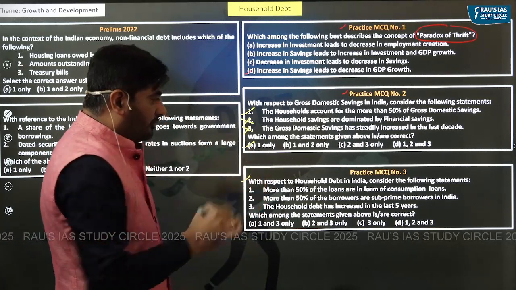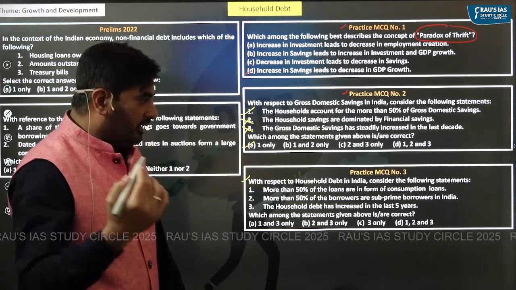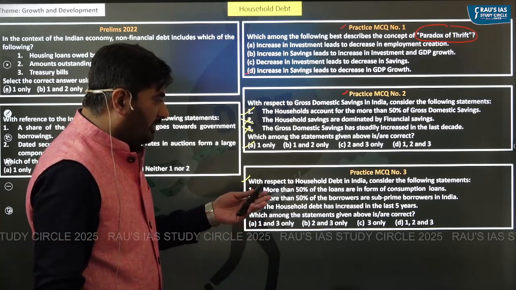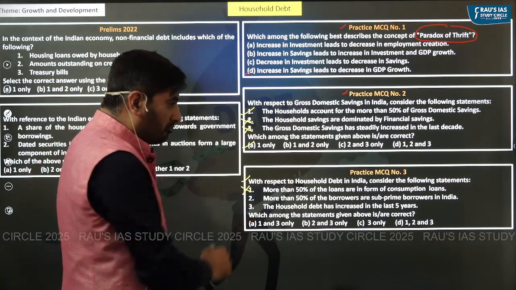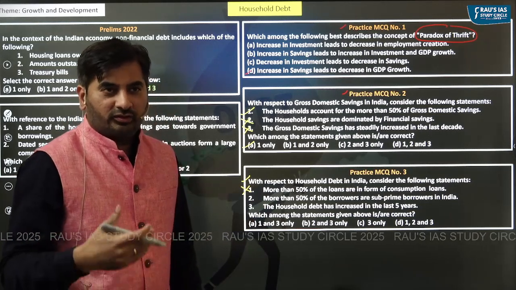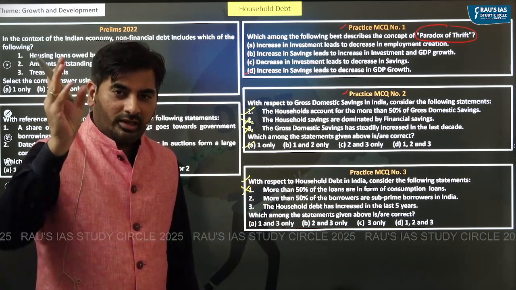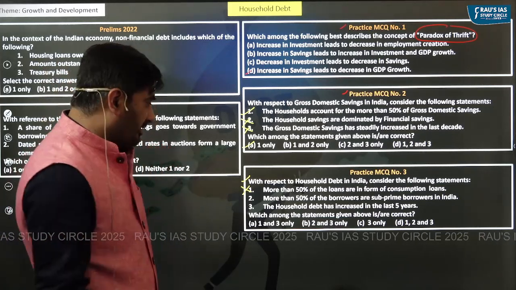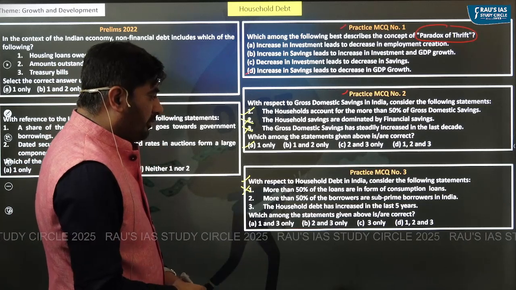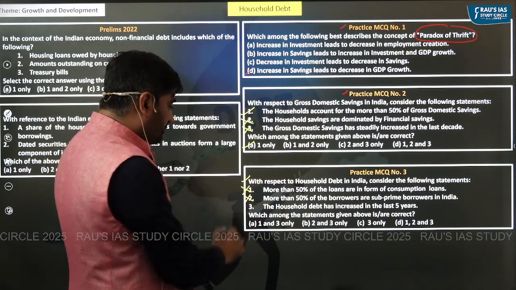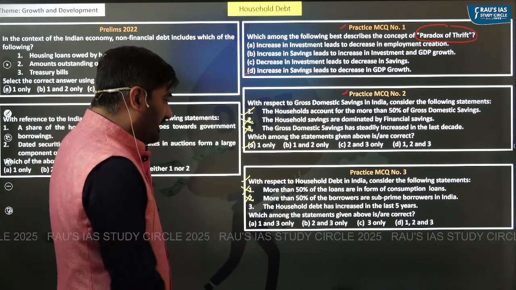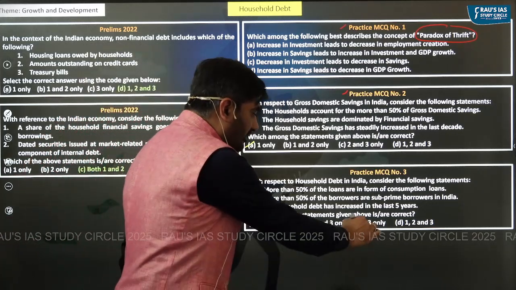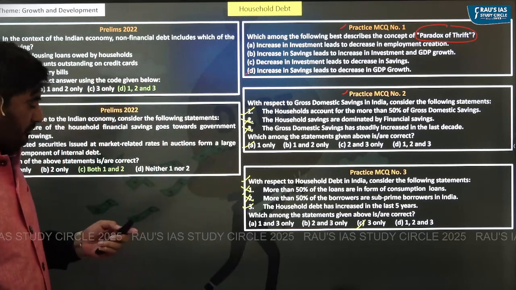With respect to household debt in India, consider the following statements. More than 50% of the loans are in the form of consumption loans? No. More than 50% of the loans are in the form of loans taken for the creation of assets as well as for productive purposes. More than 50% of the borrowers are subprime borrowers? No. The household debt has increased in the last 5 years. It is correct. The right answer is 3 only.